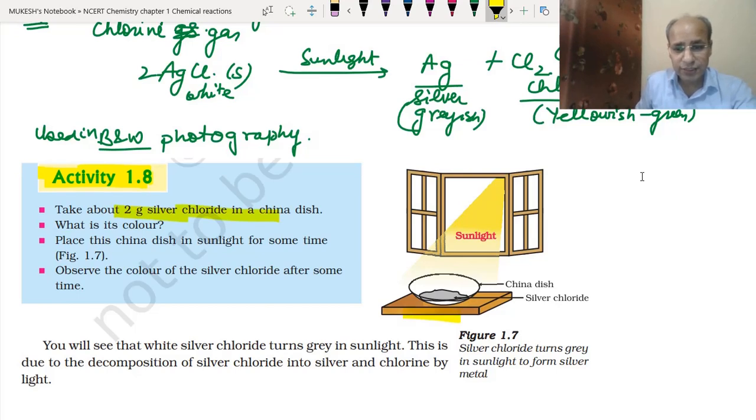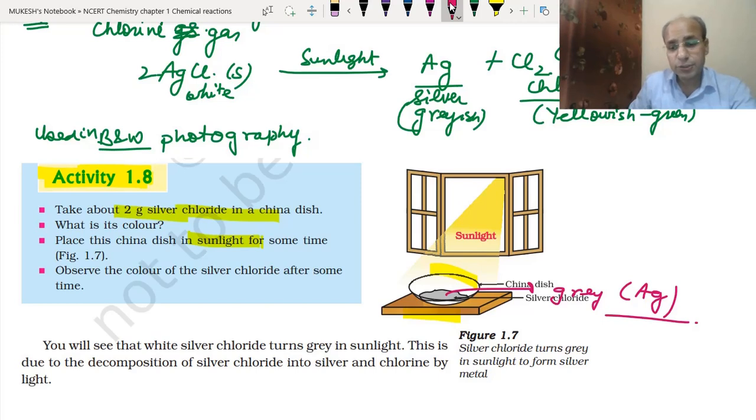This silver chloride is white in color, and we have provided sunlight for some time, and after this it becomes grey because of the formation of silver. So this is how the photo decomposition reaction takes place. And the yellowish green chlorine will pass away into the atmosphere.